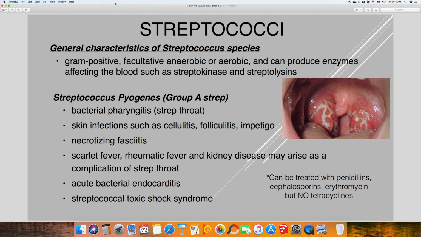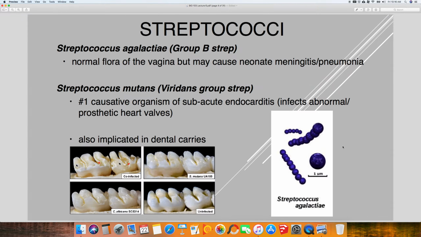Strep pyogenes causes a couple of important infections, one being strep throat, which is bacterial pharyngitis, also skin infections. Okay? Necrotizing fasciitis, that's that flesh-eating disease, and also things like scarlet fever and rheumatic fever, which are a complication of strep throat. A lot of people don't know the streptococci group A strep can also cause toxic shock syndrome, so that's also important. And again, this little note over here about the antibiotics, don't worry about that.